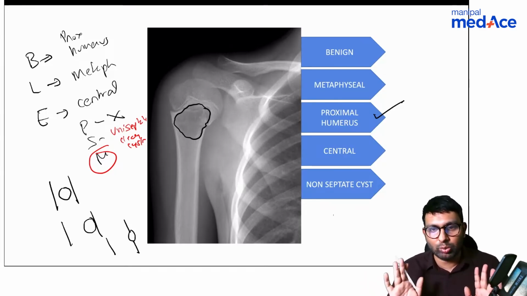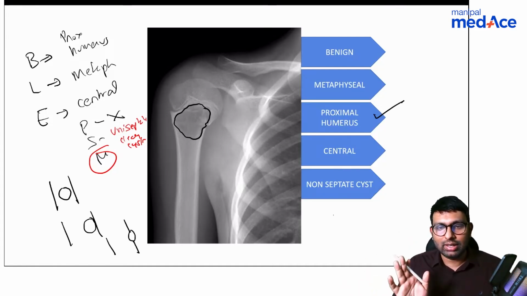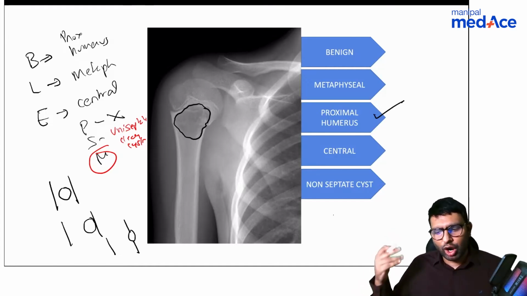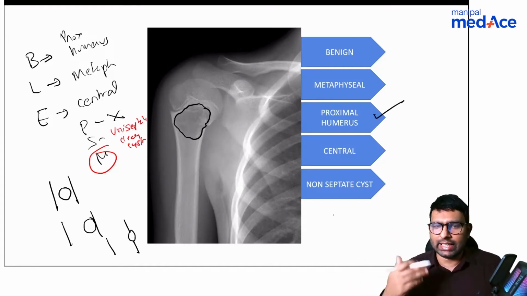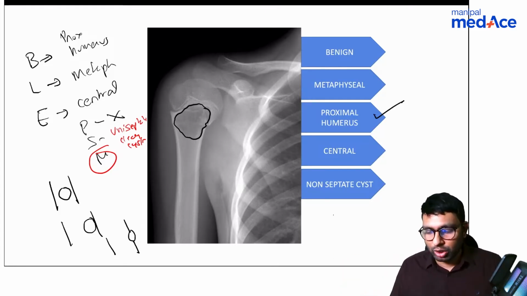Do you all agree with me? Anyone who believes I'm wrong with the criteria, anyone who reads it a little differently, are these things clear? See, if any tumor comes, you should be able to think like this. Maybe you don't get non-septate cyst, and that is okay. But if you can even think of central, proximal humerus, metaphyseal, that is enough. And I'll tell you how.